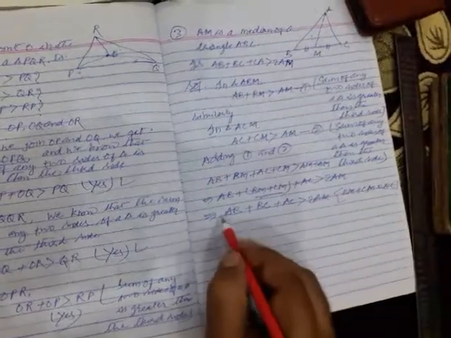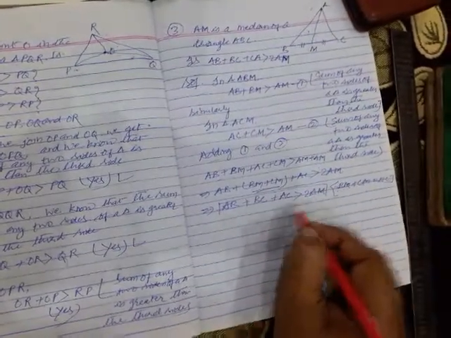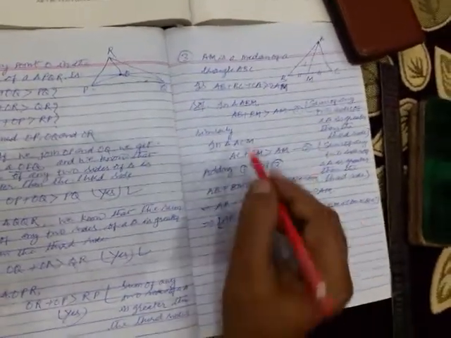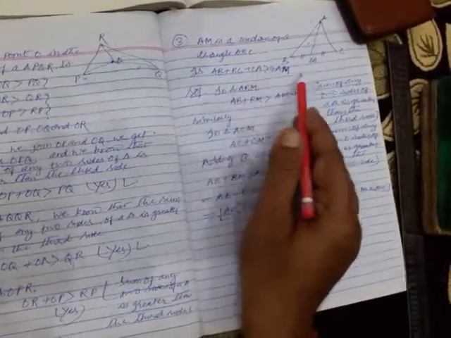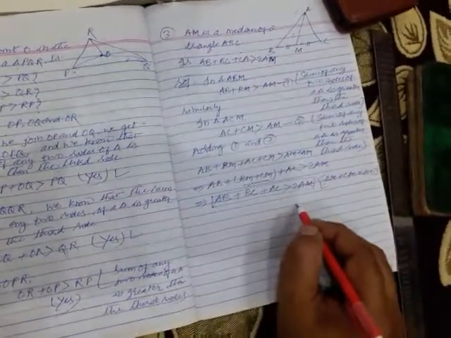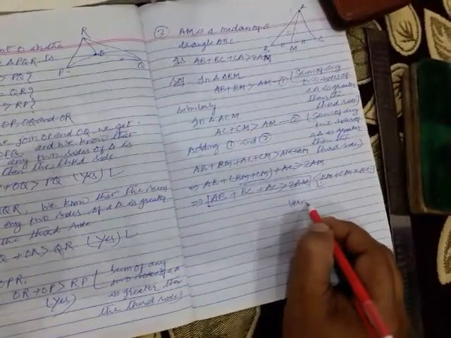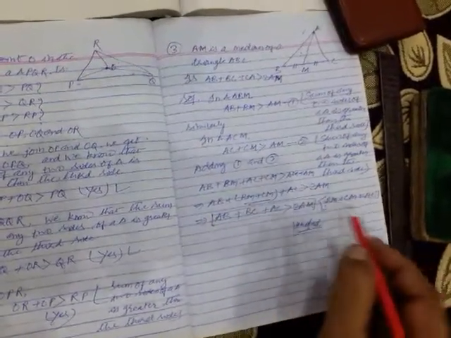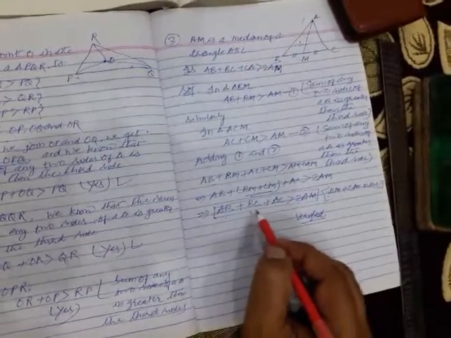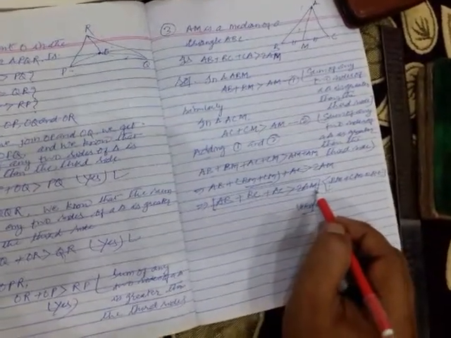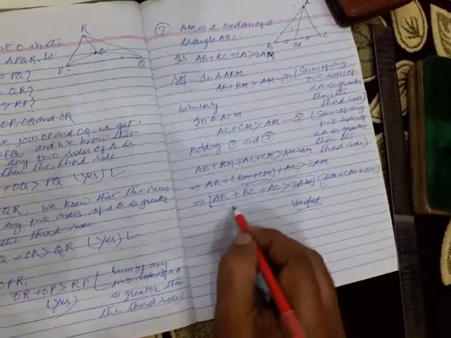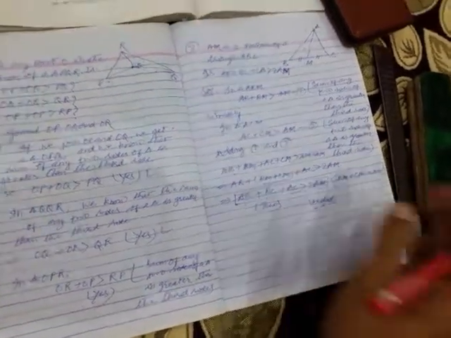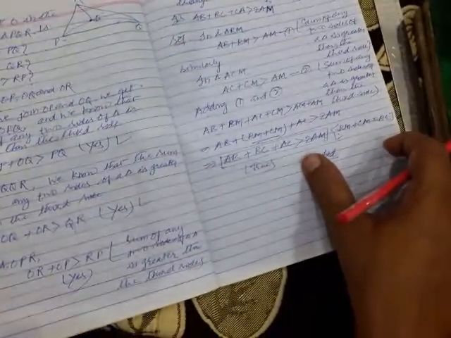Okay children, so what have we verified? Clear? We have verified that AB plus BC plus CA is greater than 2AM, and this is verified. So here you will write the answer is yes, AB plus BC plus AC is greater than 2AM. See, this statement is true. Okay children, so you have seen question number 3 also.